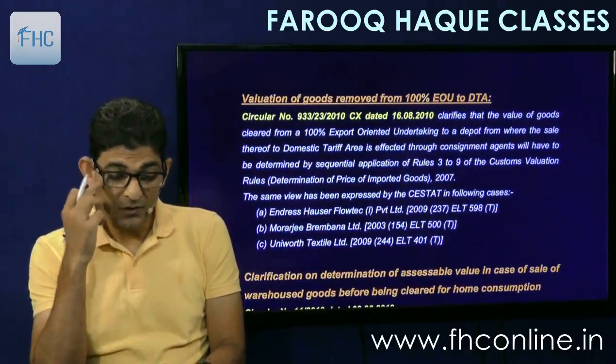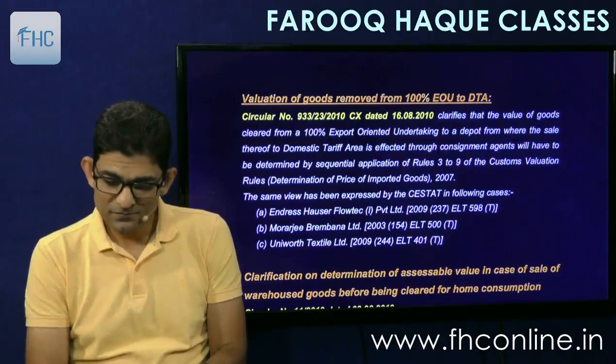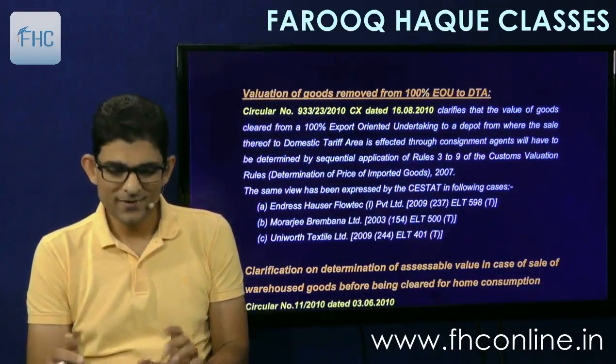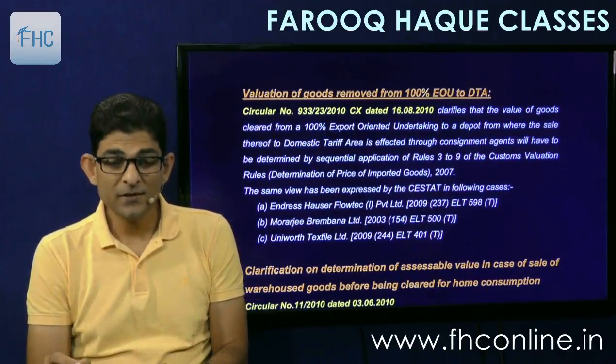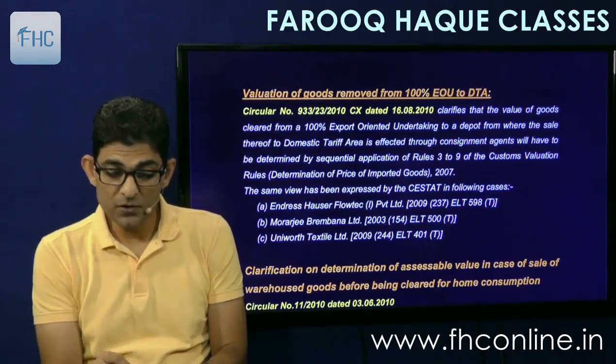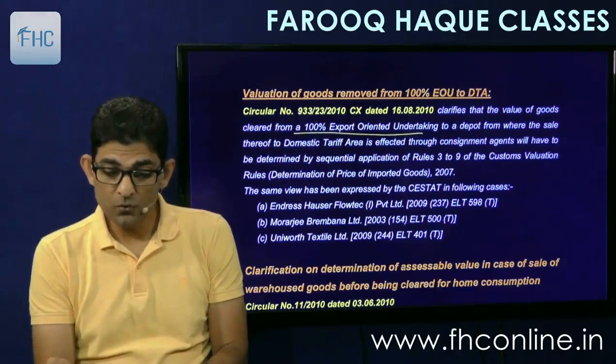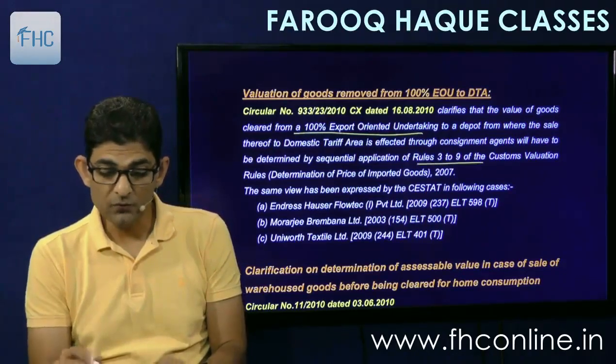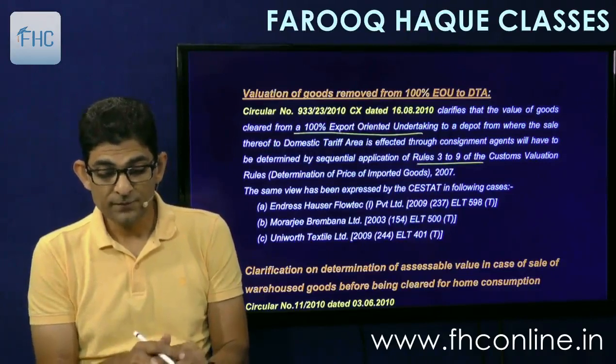Then there are a few circulars given there, but okay, we'll read it once. Circular number 933 says that the value of goods cleared from a 100% EOU to a depot, from where the sale thereof to the domestic tariff area is effected through consignment agents, will have to be determined by sequentially following Rules 3 to 9 of the customs valuation rules.